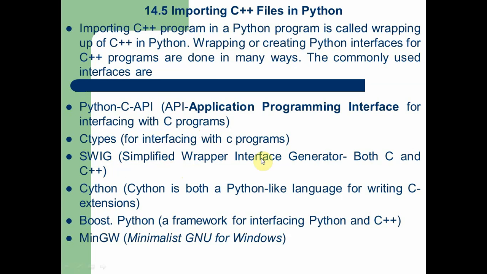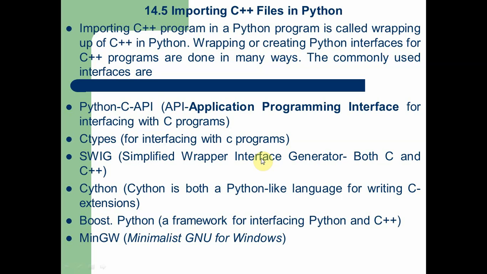Next one is Cython. Cython is a Python-like language for writing C extension files. That is, by using Cython, we can write C programs as well as C++ programs in Python language. That is the special feature of Cython. Next one is Boost.Python. This type of software is useful as a framework for interfacing Python and C++. The last but not least important software is MinGW.